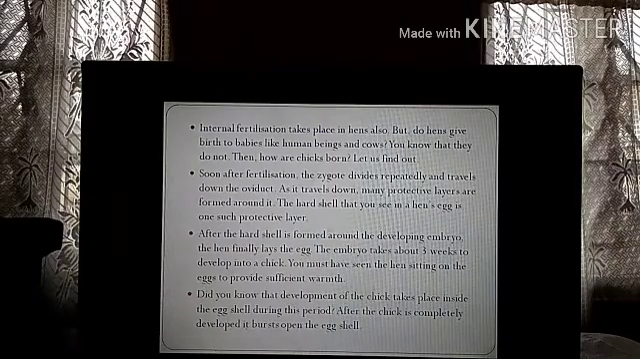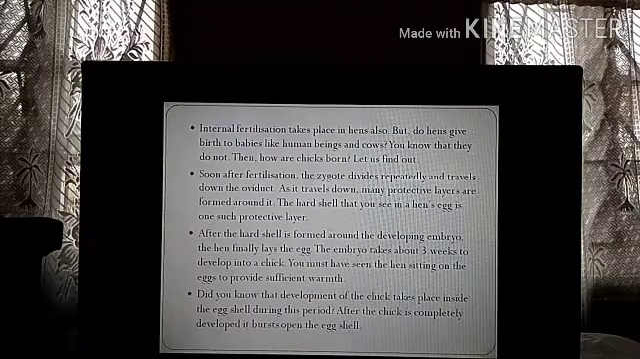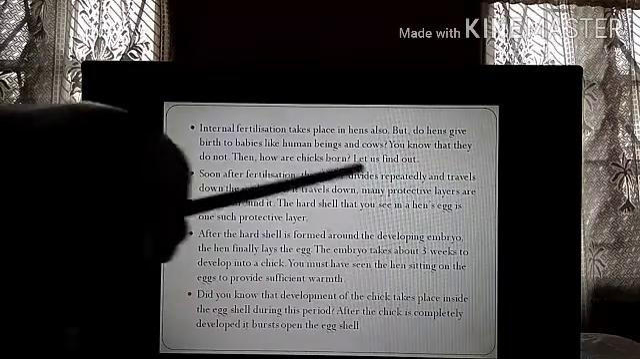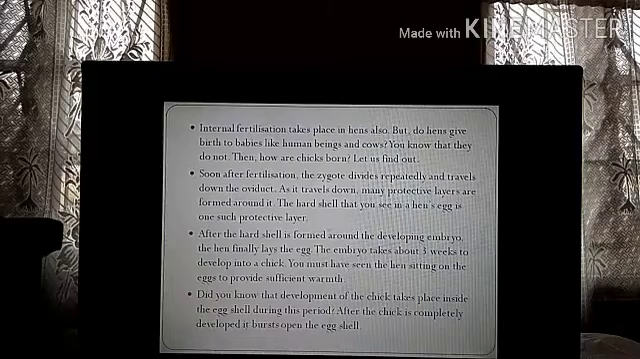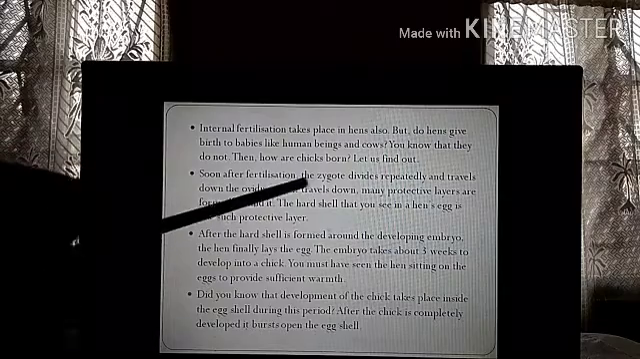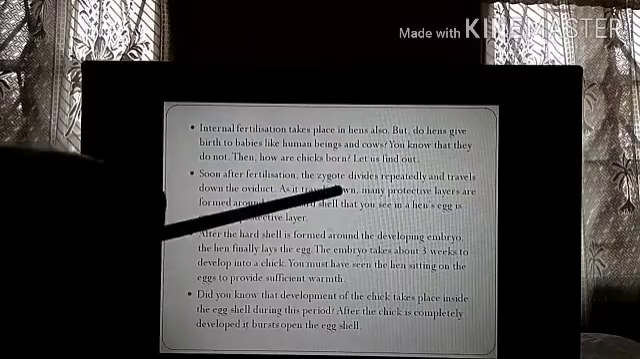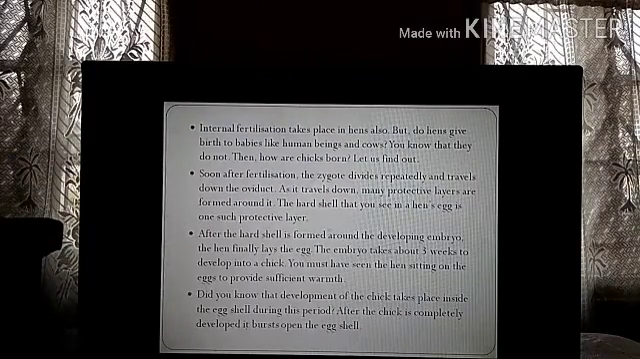Fertilization occurs inside the body of hens. Fertilization means union of male and female gamete. The zygote divides repeatedly and travels down the oviduct. The oviduct is the two pipes through which the sperms come in contact with the egg in the uterus. So the zygote divides repeatedly and travels down the oviduct. As it travels down, many protective layers are formed around it.